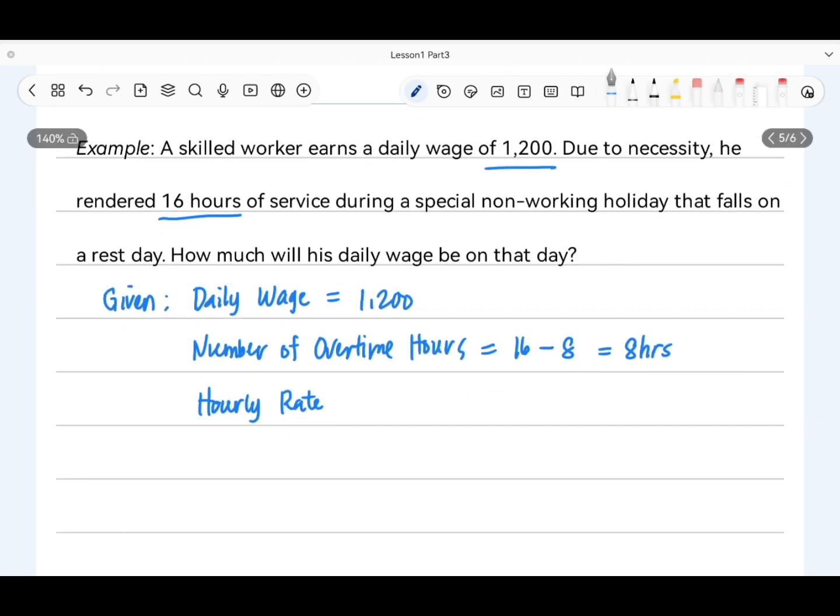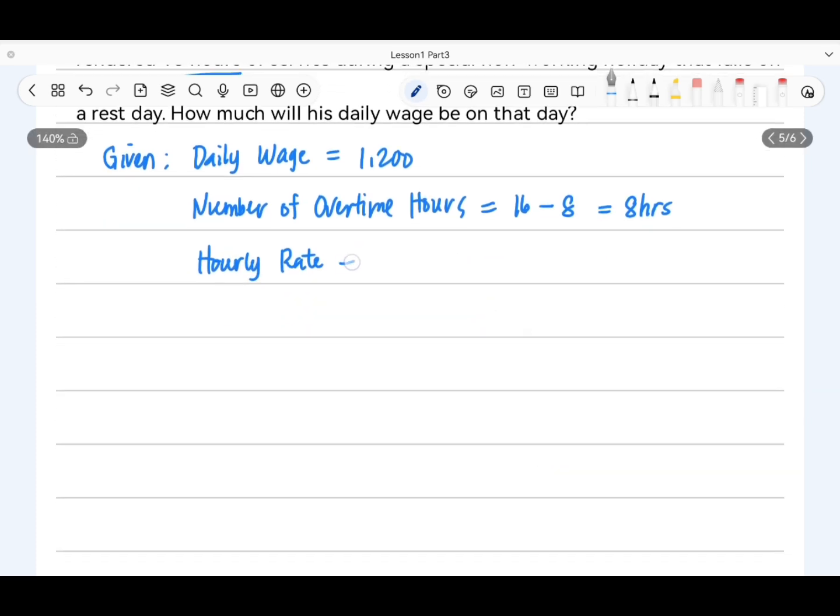To get the hourly rate, we need to divide his daily wage, which is 1,200, by 8 hours. So 1,200 divided by 8 is equal to 150. So his hourly rate is 150.